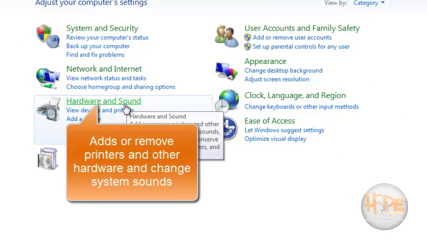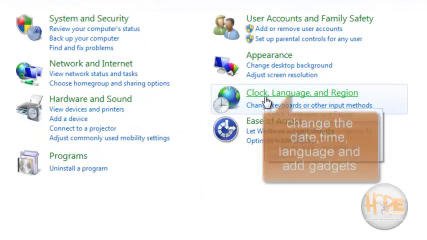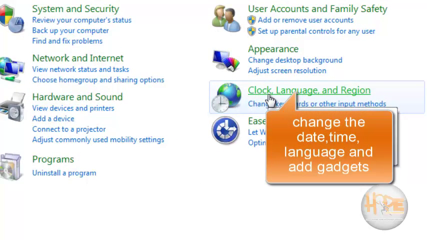Hardware and sound. It adds or removes printers and other hardware and change system sounds. Clock, language and region. It changes the date, time and time zone for your computer.